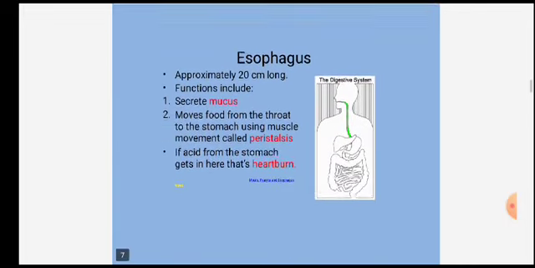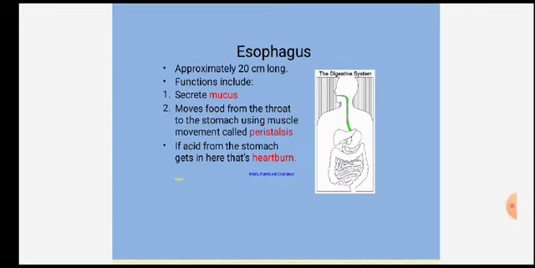The next organ in the digestive system is the esophagus. The esophagus is 20 centimeters long, and it secretes mucus. Mucus is a sticky material which prevents desiccation and friction of the organ. It moves the food from the throat to the